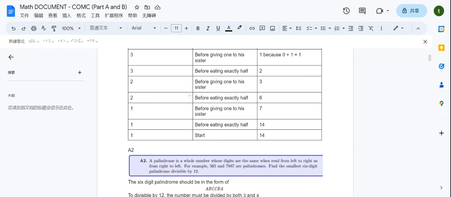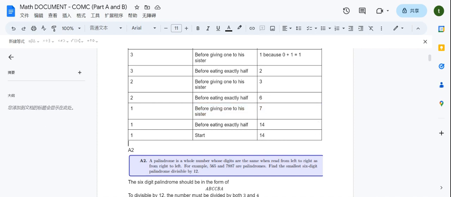Let's test it in the forward order to see whether it is correct. At the start, there are 14 candies, and 14 divided by 2 is 7. 7 minus 1 is 6. 6 divided by 2 is 3. 3 minus 1 is 2. 2 divided by 2 is 1. 1 minus 1 is 0. Okay.